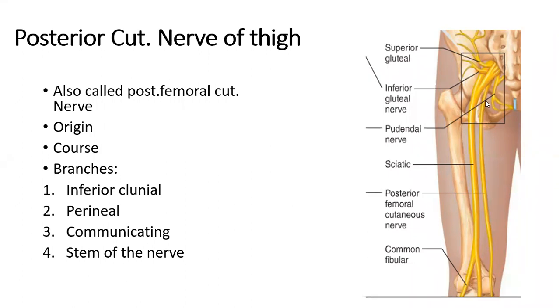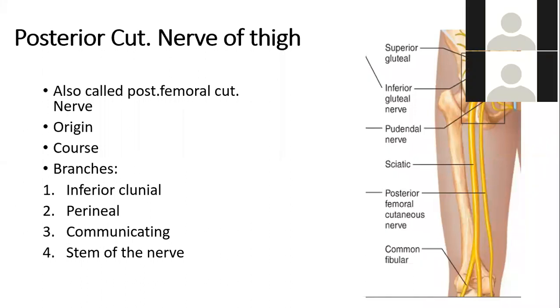The course is such that it exits the pelvis through the greater sciatic foramen under or below the piriformis muscle. It enters the gluteal region, where it continues to descend towards the back of the thigh under the cover of gluteus maximus muscle.